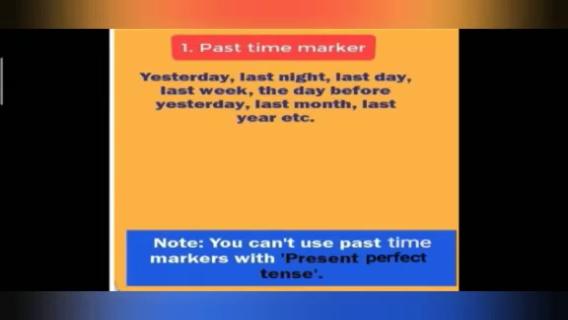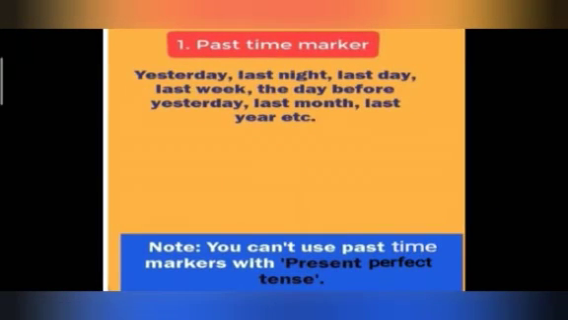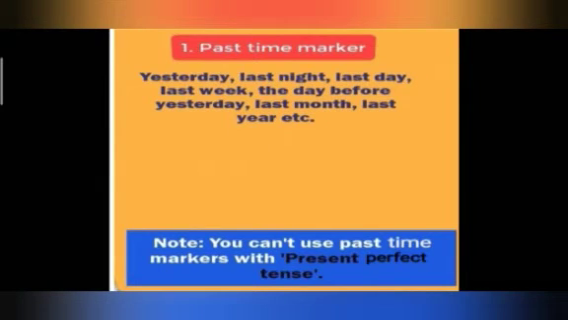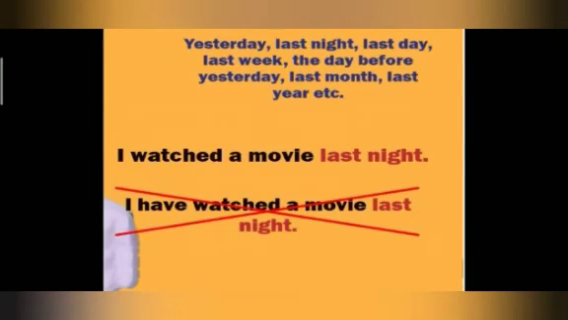The most important thing to remember is that we should not use any expression denoting past time with the present perfect tense. For example, yesterday, last night, last day, last week, the day before yesterday, last month, last year, etc. are all past time markers which can't be used with the present perfect tense. Like, I watched a movie last night. This is a right sentence.